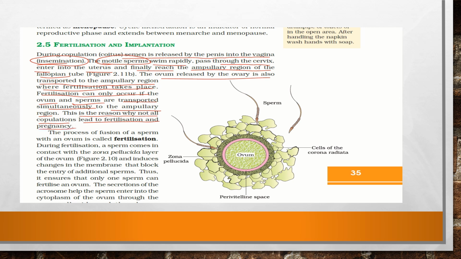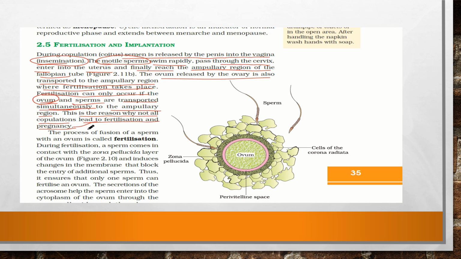Every time the semen is released by the penis into the vagina, fertilization will not happen, because at that time the ovum should also be in the ampullary region. If the ovum and the sperms are not in the ampullary region at one time, fertilization will not happen and lead to pregnancy.